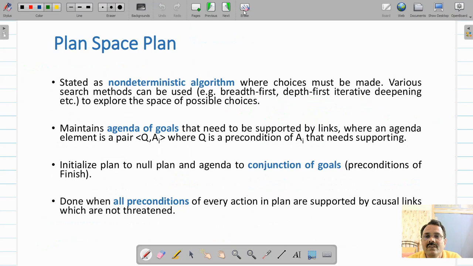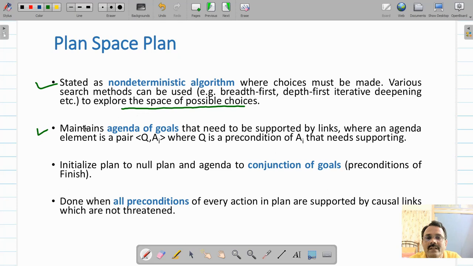So now let us see an algorithm, the basic steps of the plan space algorithm, and how it will work. This algorithm is a non-deterministic algorithm where you will have to make choices. Various search methods you can use, like depth first search, breadth first search, or iterative deepening depth first search, to explore the search space of possible choices.